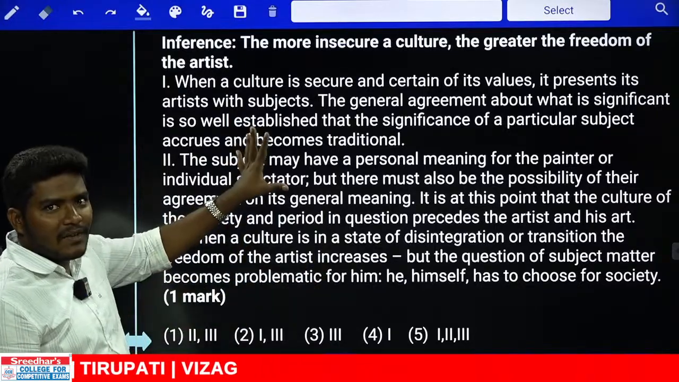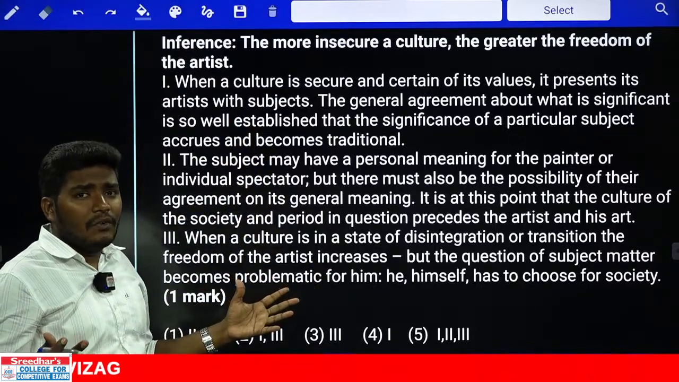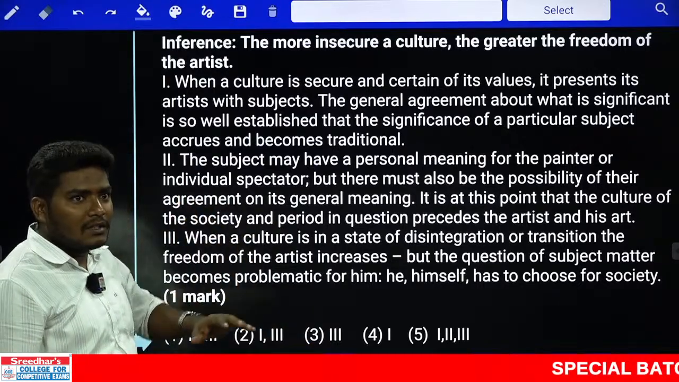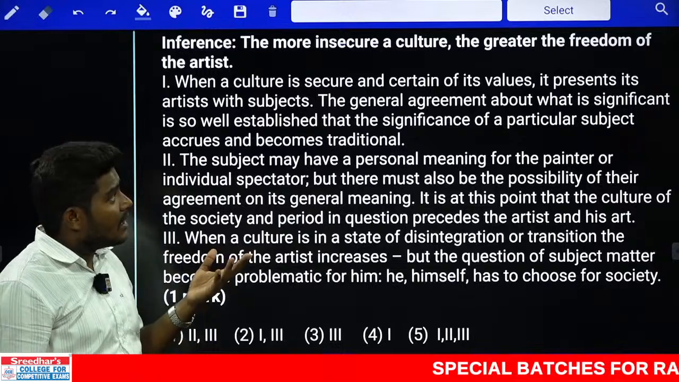Now they have given it in such a way. It can be any type of inference. We need not judge the inference. We just need to bring out the same meaning. Forget about anything else.